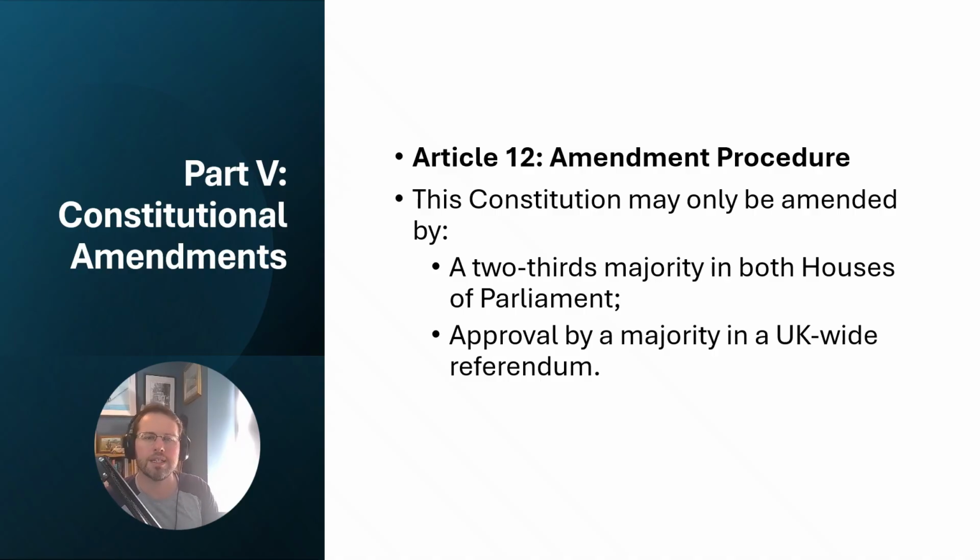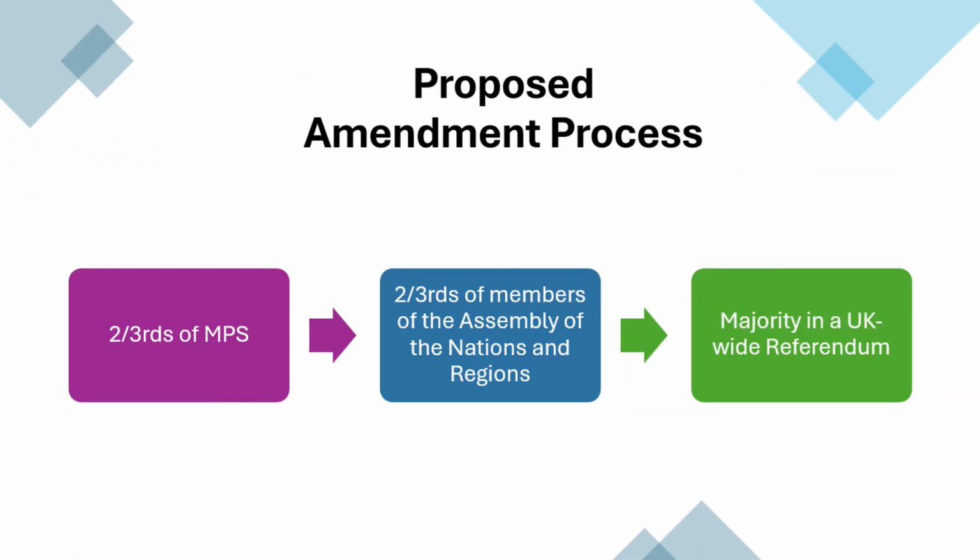So coming towards the end now, we've got a constitutional amendment procedure. It may only be amended by a 2/3 majority in both houses of parliament and approval by a majority in a UK-wide referendum. So again, this is very clearly the abandonment of parliamentary sovereignty. This is very clearly setting the constitution as a superior text to ordinary legislation. And it's also a very, very difficult mechanism of amendment, that you need a 2/3 majority in both houses, and then you need a referendum. And I think this therefore would make this constitution very difficult to change. And that difficulty to change really runs against what is often considered to be the great strength of the UK constitution, which is its flexibility.